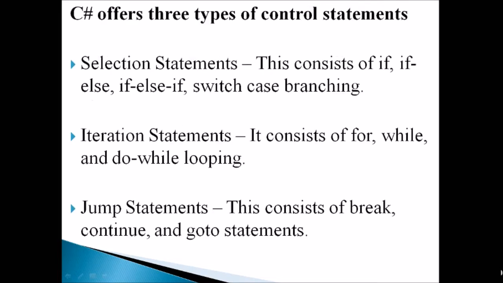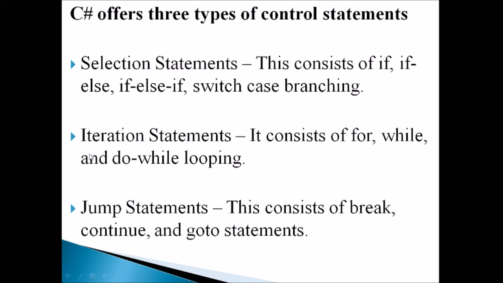Based on these things, control structures can be classified into three types: selection statements, iteration statements, and jump statements. All languages may have these types of control structures, and C# offers all three. The first one, the selection statement, is needed when a set of statements is to be selected based on a condition. The statements under this type are if else, else if, and switch case statements.